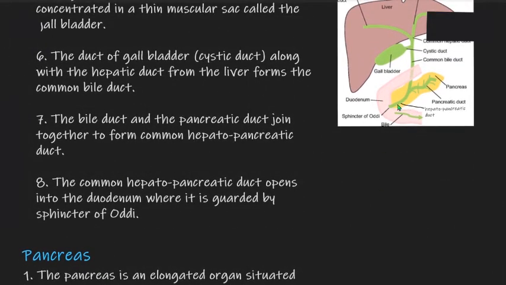This common hepatopancreatic duct opens out in the duodenum where it is guarded by a sphincter called the sphincter of Oddi. And as I have mentioned in the previous lectures, what does the sphincter do? The sphincter will prevent reflux of the food from the duodenum into the hepatopancreatic duct, but will allow the passage of bile and pancreatic juices from the hepatopancreatic duct to the duodenum.